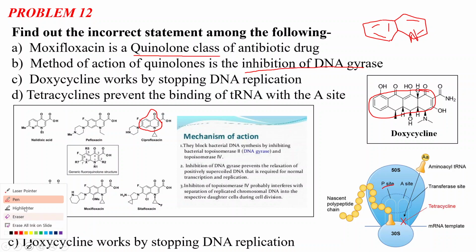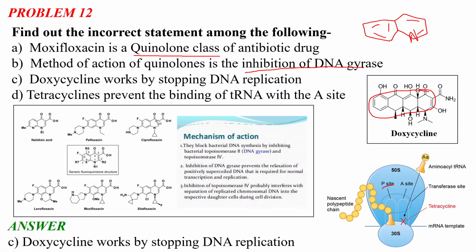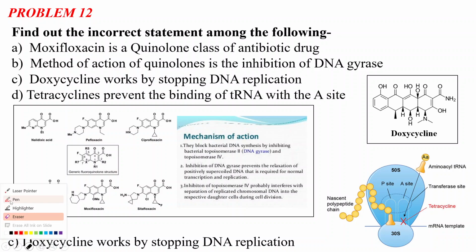Okay, so I think it is clear. These are very important classes of antibiotics, quinolones and tetracyclines. Please remember their mechanism of action, how they work, and a few examples, and it will suffice. Also, I suggest you remember the structures of one or two tetracyclines or quinolones, because you can be given just the structure and asked to write the name of the antibacterial class to which the molecule belongs.